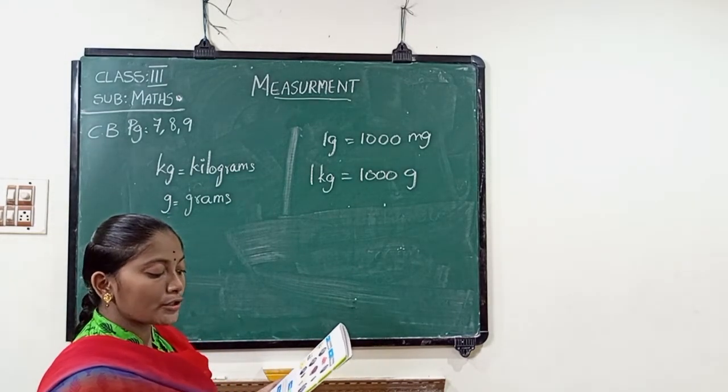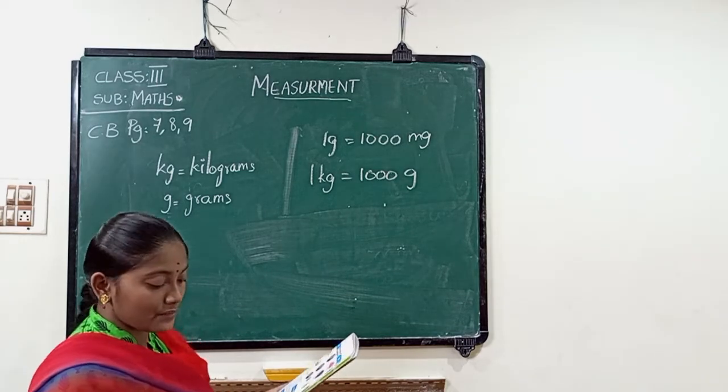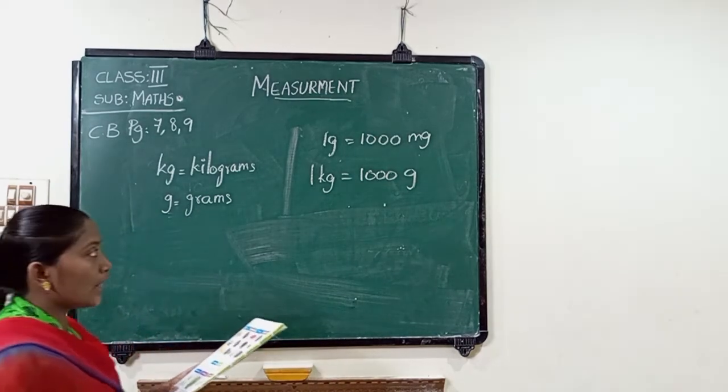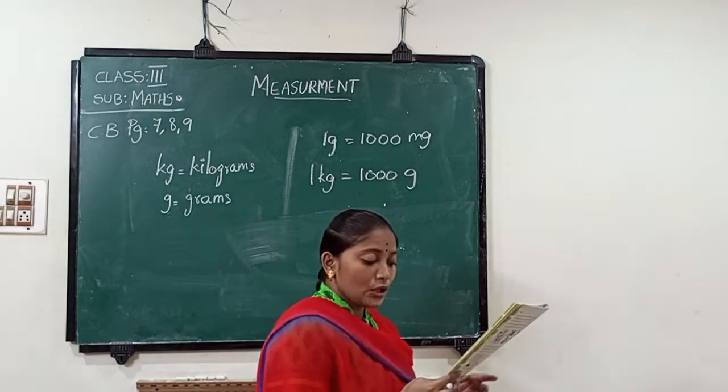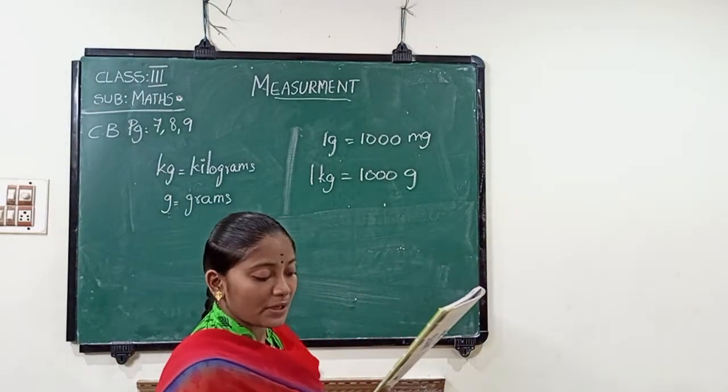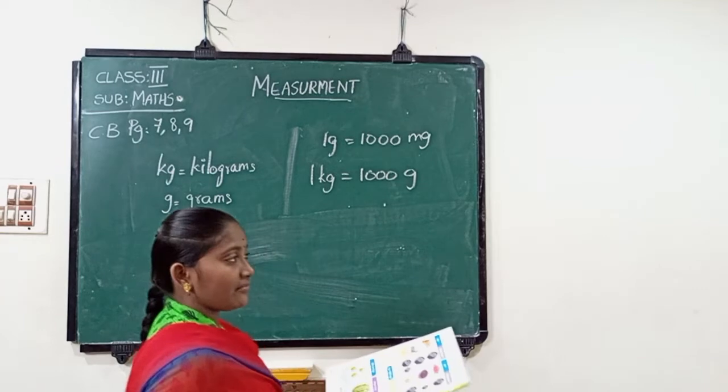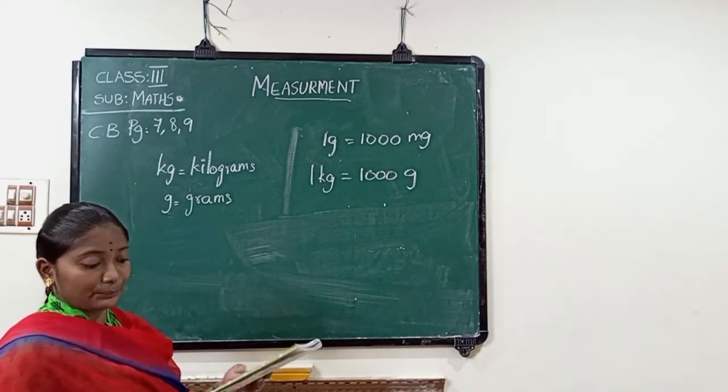Next one. 200 grams or 2 grams. The feather cannot be 200 grams. So the nearest approximate weight will be 2 grams. Maybe it will be 2 grams or 1 gram.